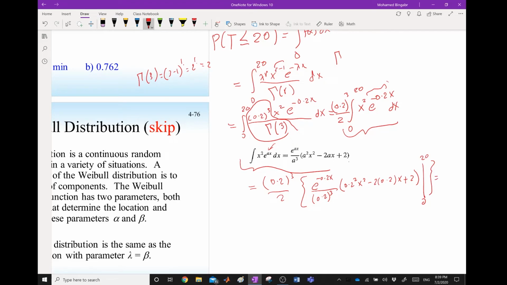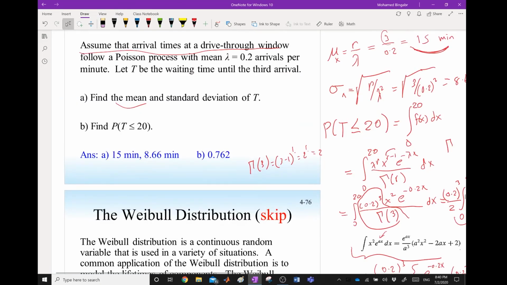And if you plug in the numbers, you should get 0.762. And this is the probability I will be waiting that long, 20 minutes or less. It's 76.2%. And we should expect that because we just found the mean waiting time is 15 minutes. So the probability that I will wait a longer time is going to be very high for 3 events to happen.